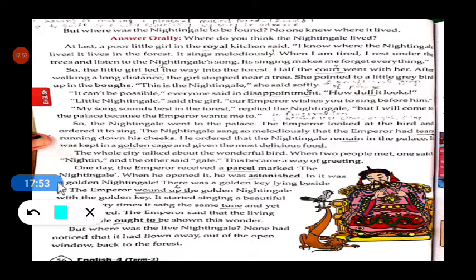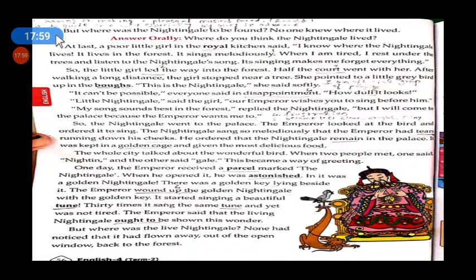So the next day, or the same day, the nightingale went to the palace to sing a song before the emperor. The emperor looked at the bird and ordered it to sing.